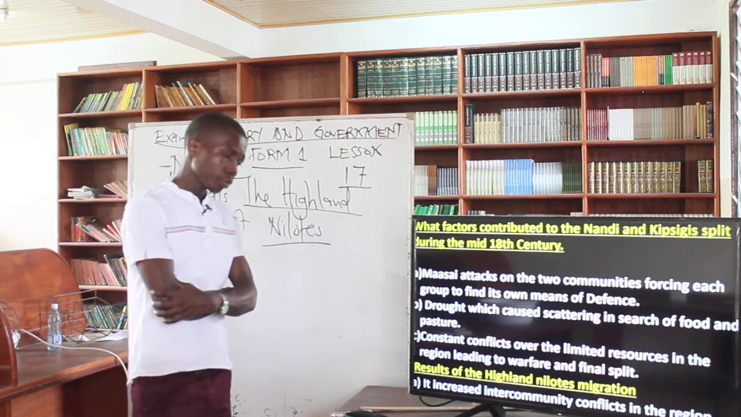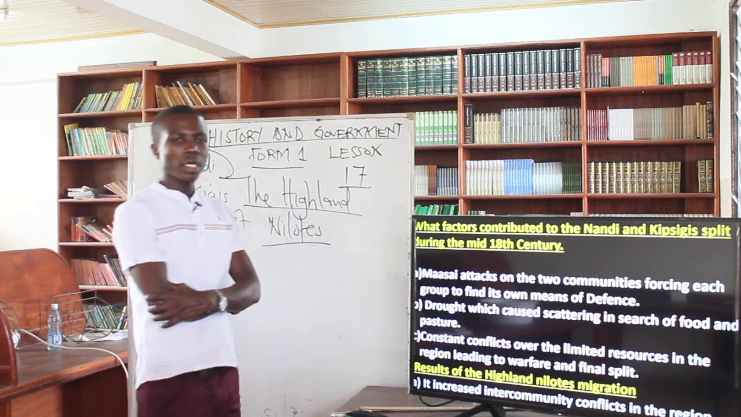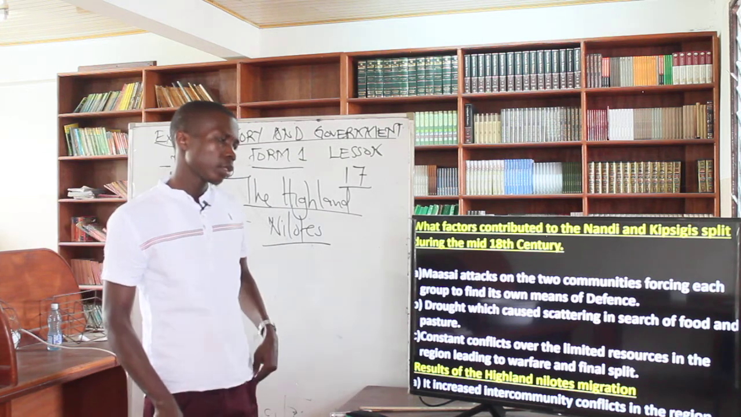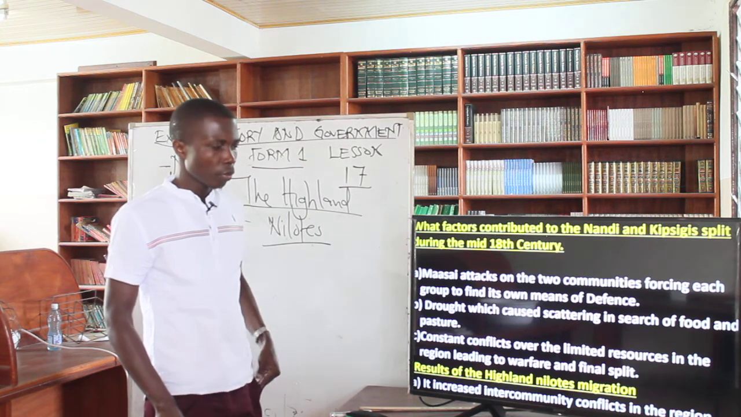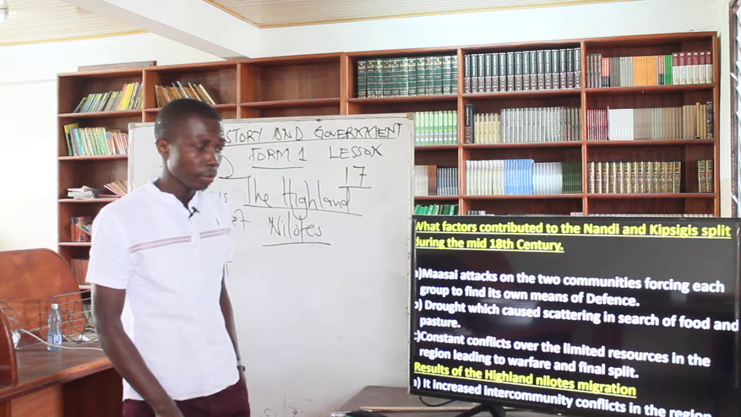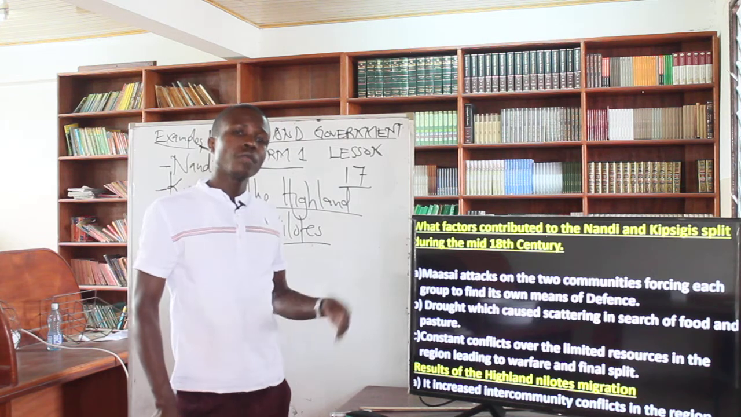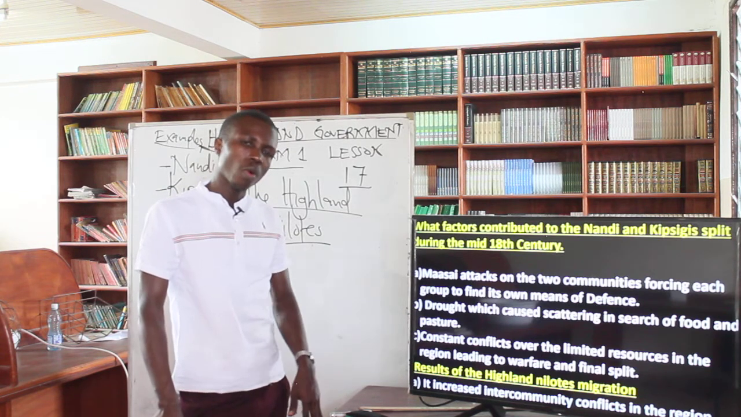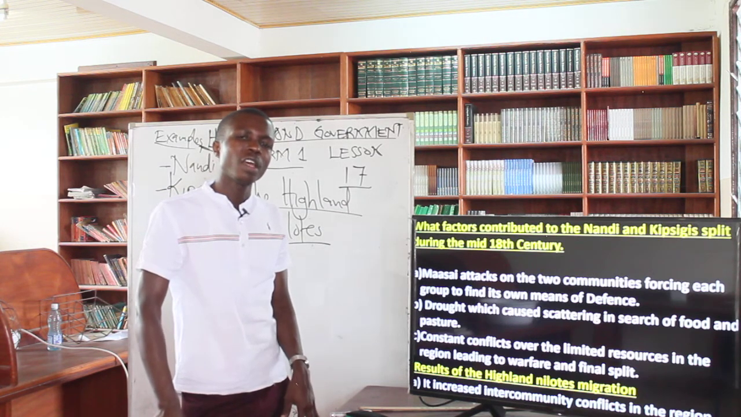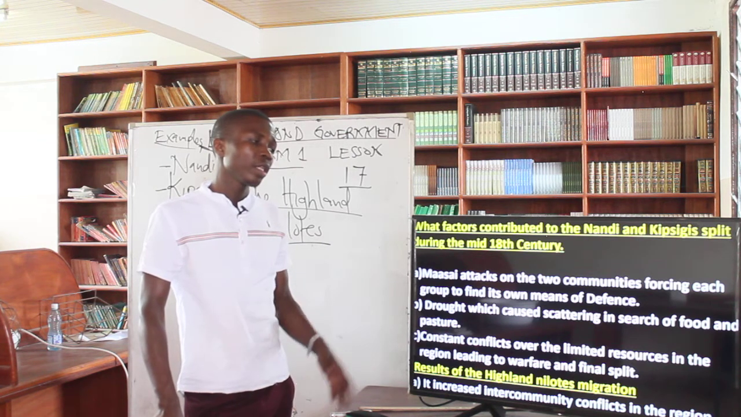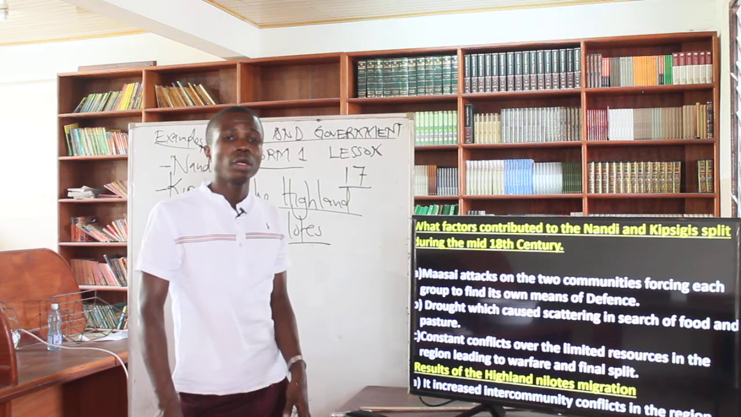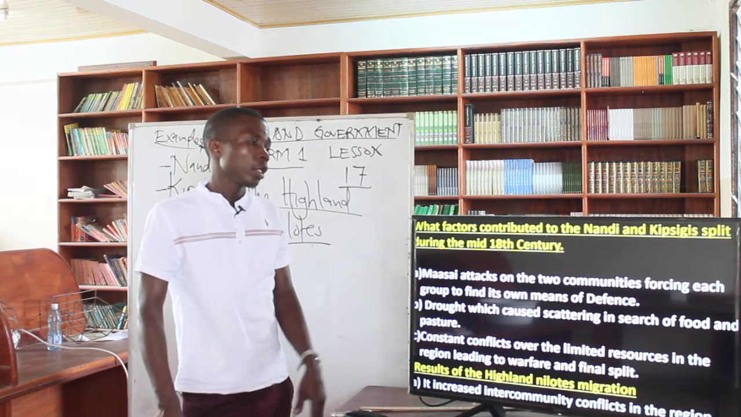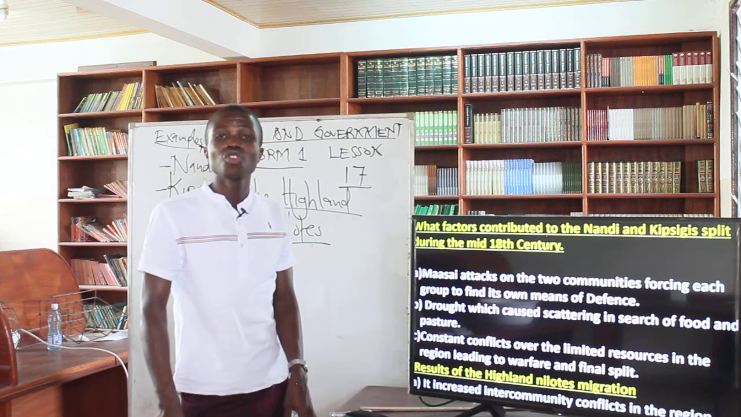Then the next factor is the constant conflict over the limited resources in the region, leading to warfare and final splits. Because of the war, the constant conflicts are simply violence among different people. So all of these conflicts are over limited resources, such as water and pasture, which are not enough for all of them. So these people were scrambling.